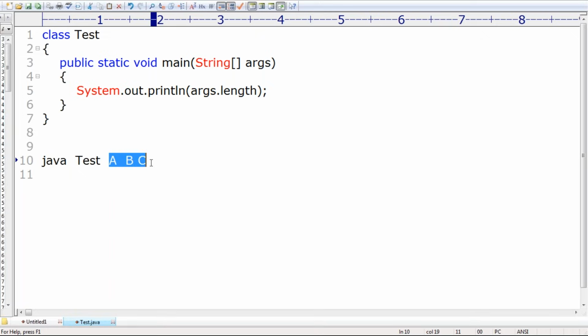Because we are passing how many command line arguments, right? 3. That's why 3, sir. Okay. Now, sir, if I'm taking like this, what is the size of the array? What is the output we are going to get? If I'm passing 1. Excellent.